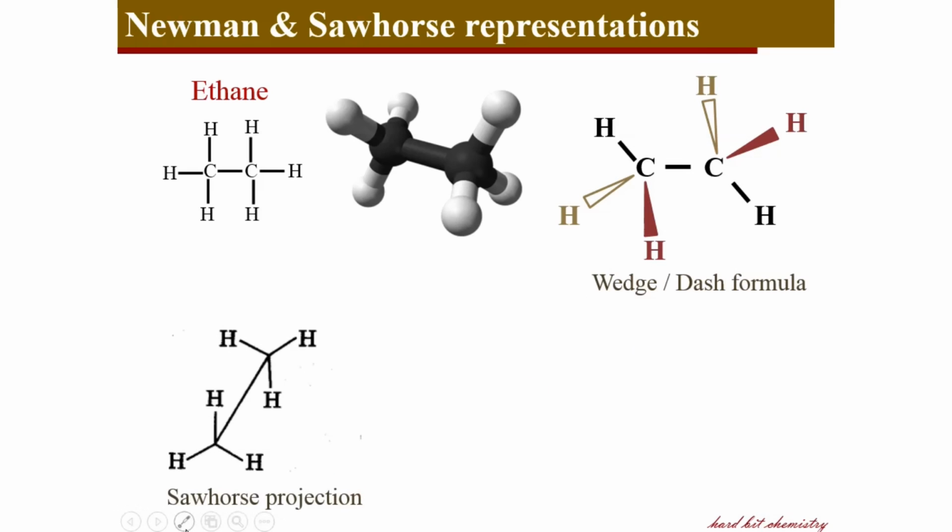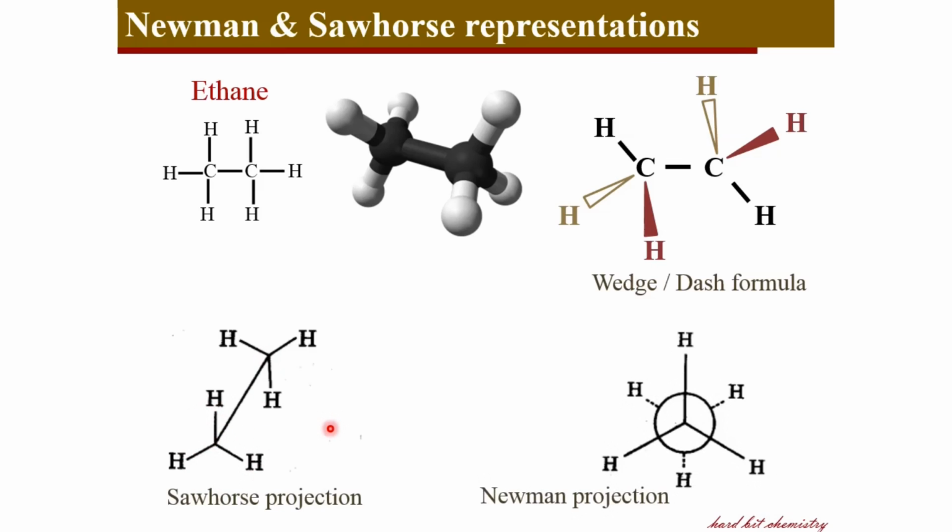Another representation is Sawhorse projection, where the molecule is viewed from the front but at a slight angle. So you see these two carbons, this junction and this junction show the two carbons, and each carbon has 3 hydrogens attached to it.